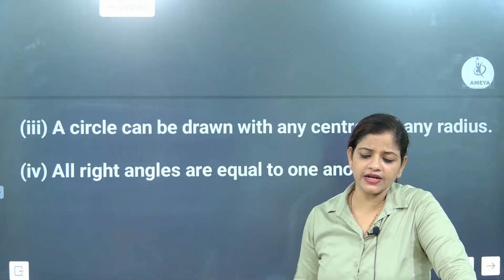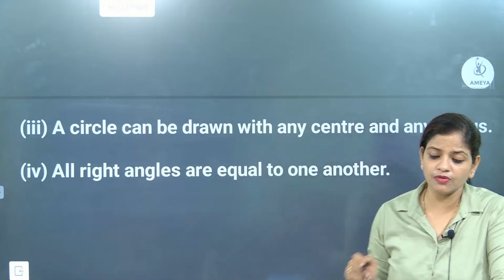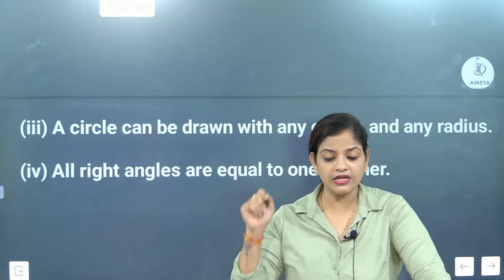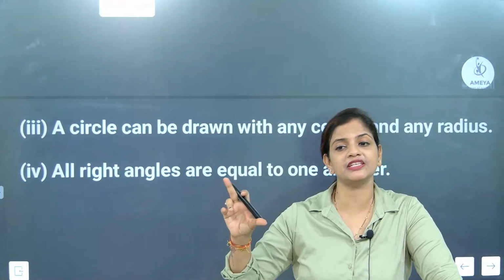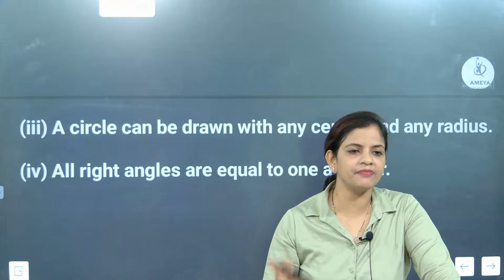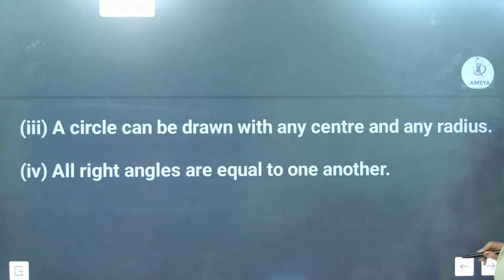Any center we can take, and from there any specific radius I will take. But always remember one thing: whenever you are taking the center, from the center to the circumference, the distance remains the same. I can take any center in the coordinate plane and draw like that.